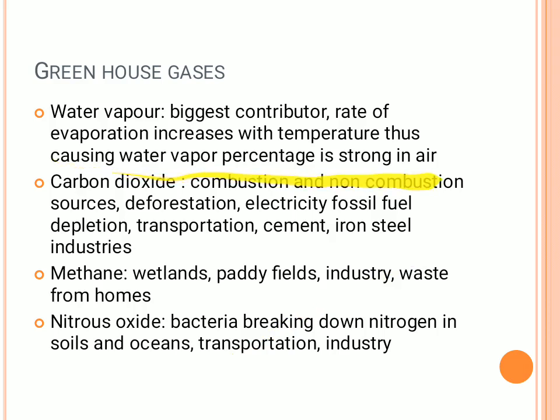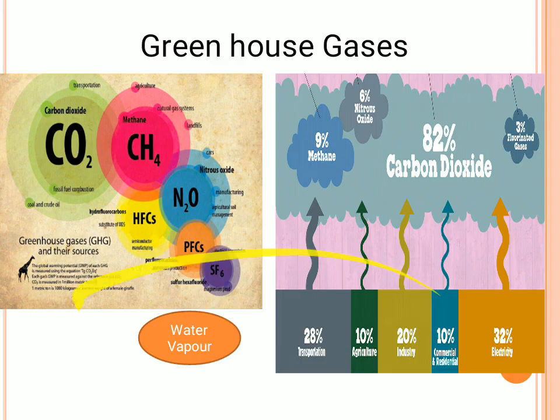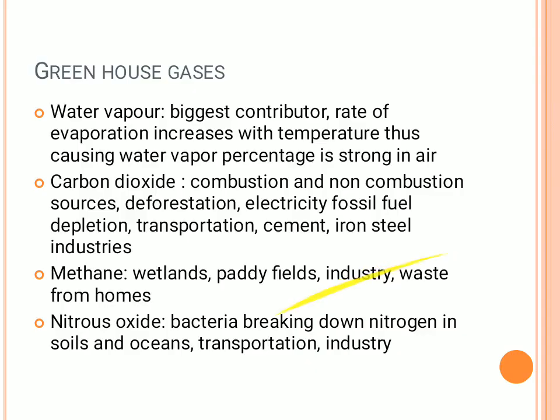Water vapor is the biggest contributor, from evaporation, thus causing a lot of vapor to be in the atmosphere, thus not allowing the outgoing radiation to get out of it. Carbon dioxide is another form. Methane is from the wetlands, paddy fields, industries and waste from homes. Nitrogen oxides are from bacteria breaking it up in the nitrogen cycle, as well as from transportation and industry. So these are some of the greenhouse gases that have an impact.